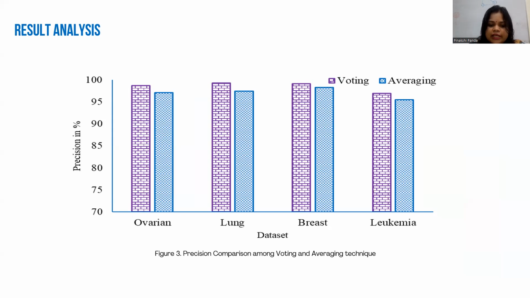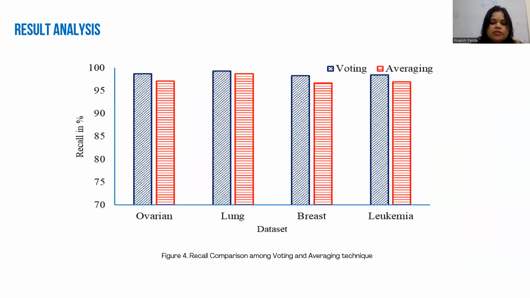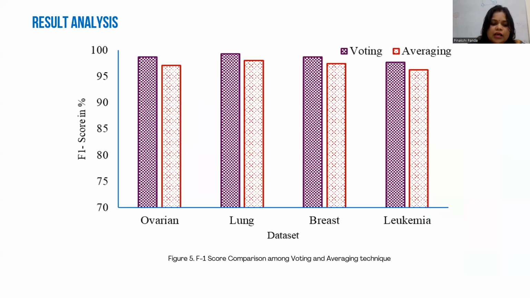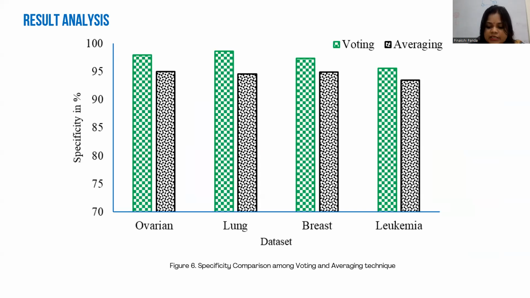Comparison over the 4 datasets: ovarian, lung, breast, and leukemia. This is the precision calculation graph. And next is the recall comparison for ovarian, lung, breast, and leukemia. Then the F1 score comparison over the 4 datasets: ovarian, lung, breast, and leukemia. And this is the specificity of the 4 datasets.